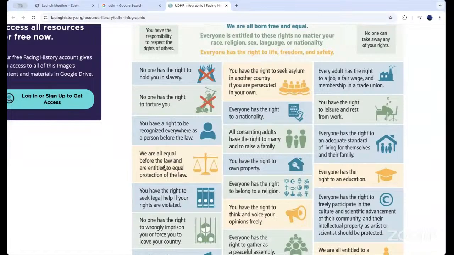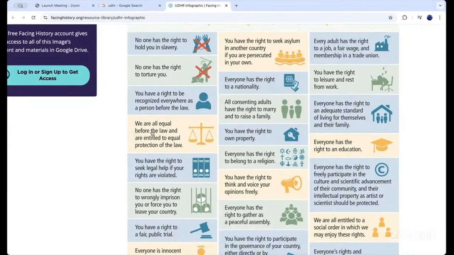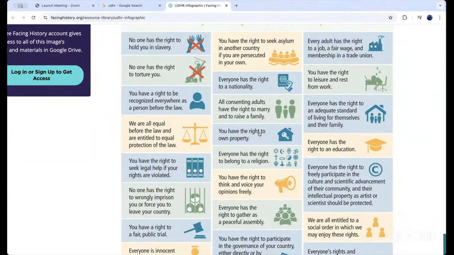We are all equal before the law and are entitled to equal protection of the law. Here, you have the right to own property. Everyone has the right to belong to a religion.